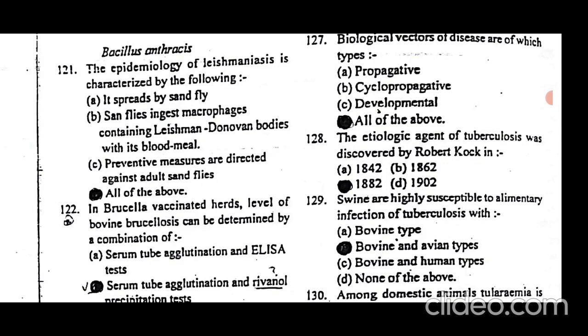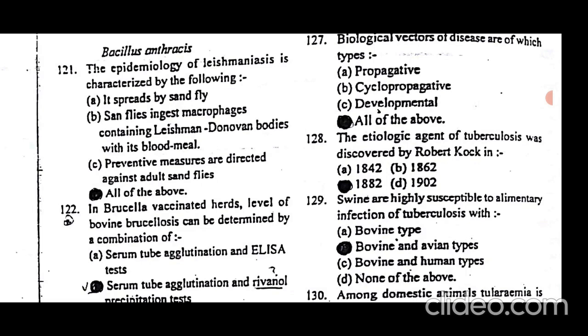The main species involved in this disease is Leishmania donovani, famous for causing Kala Azar, the visceral leishmaniasis. Another species is Leishmania tropica, which causes cutaneous leishmaniasis.